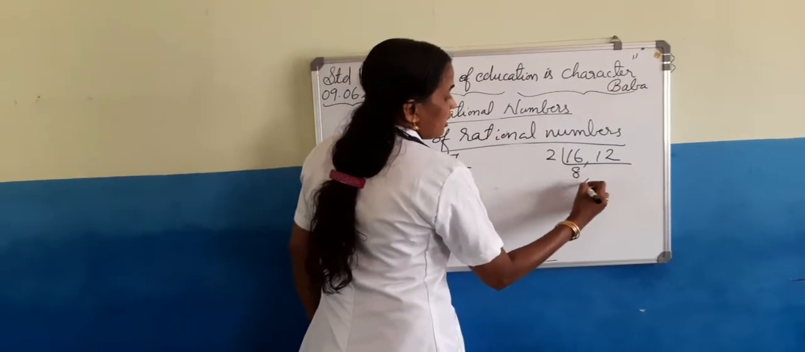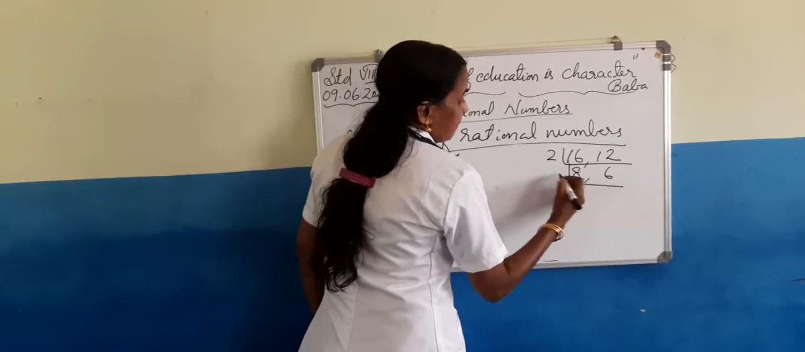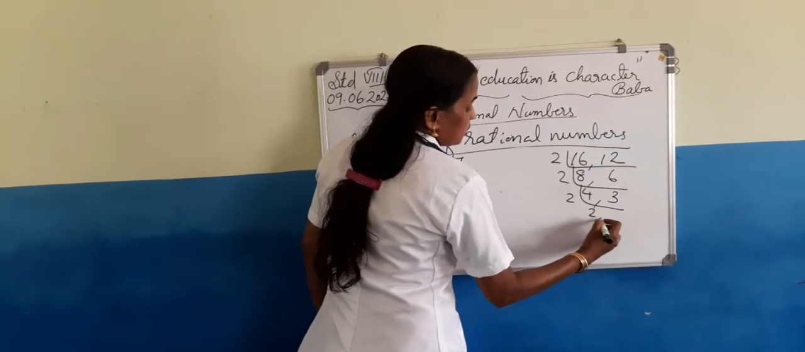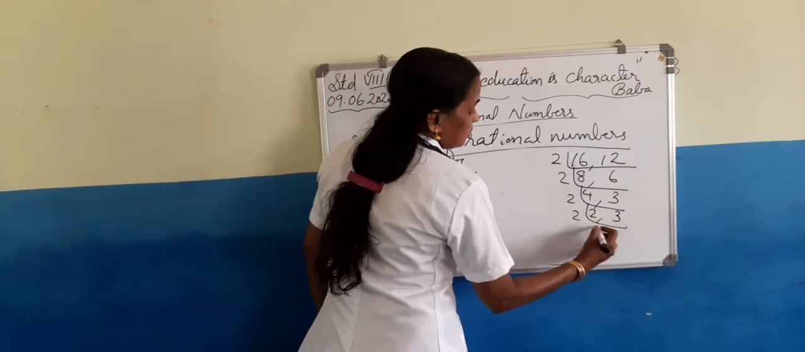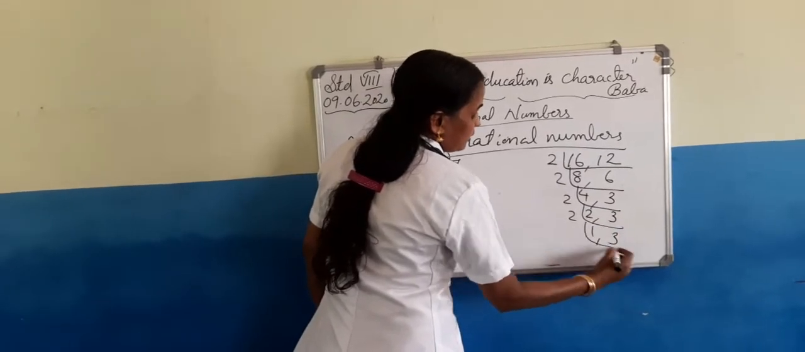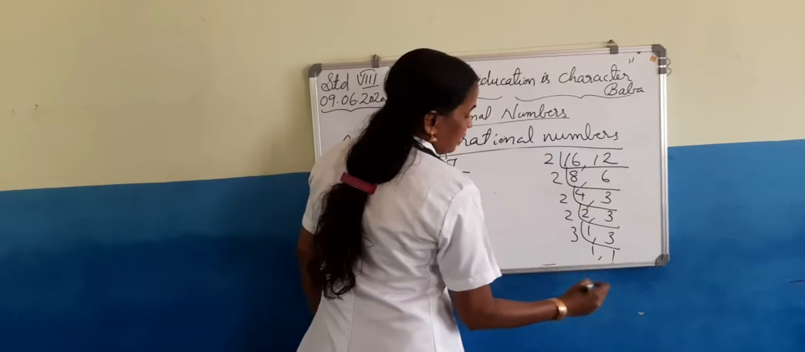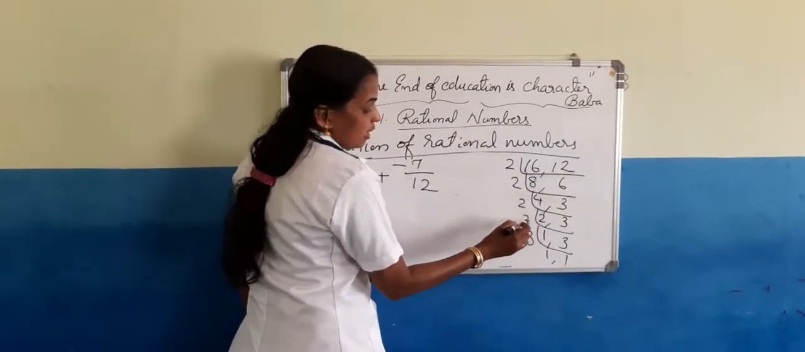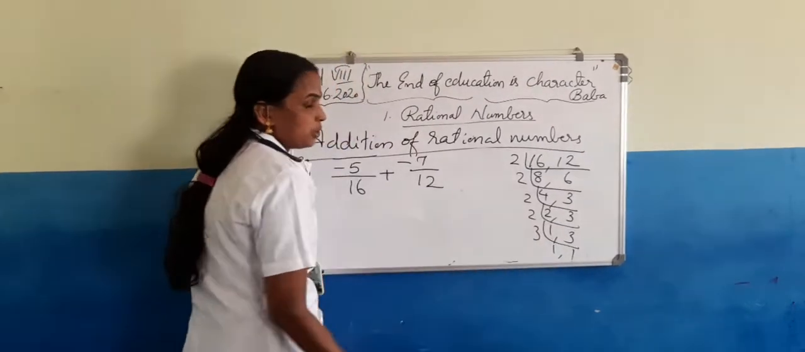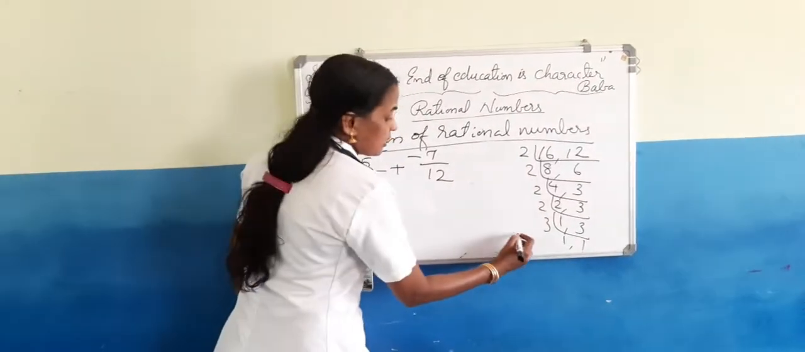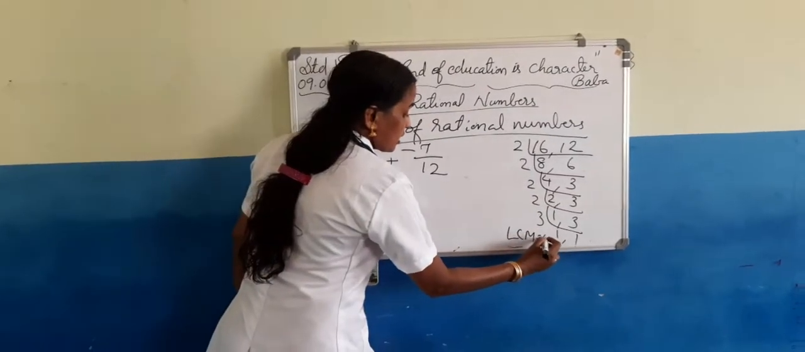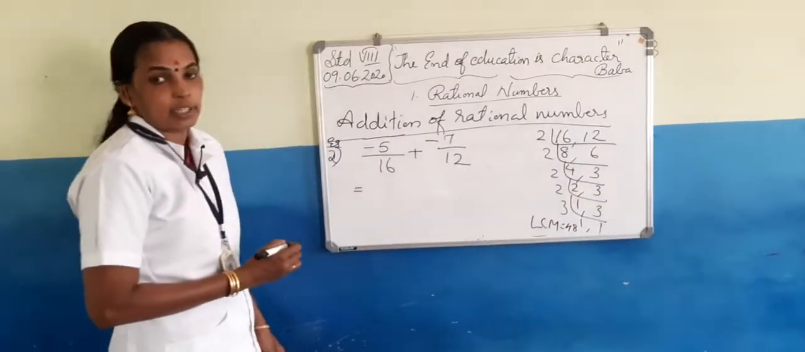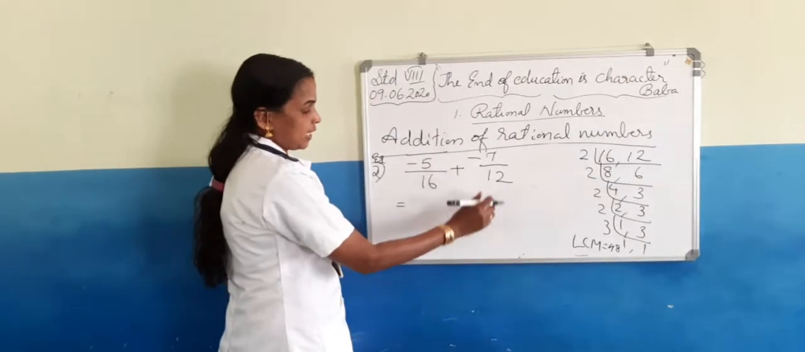2, 8, 6, 2, 4, 3, 2, 2, 3, 2, 1, 3, 3, 1, 1. Then the LCM is 2 into 2, 4, 4 into 2, 8, 8 into 2, 16, 16 into 3, 48. LCM is 48. So we have to make the denominator 48 for each rational number.